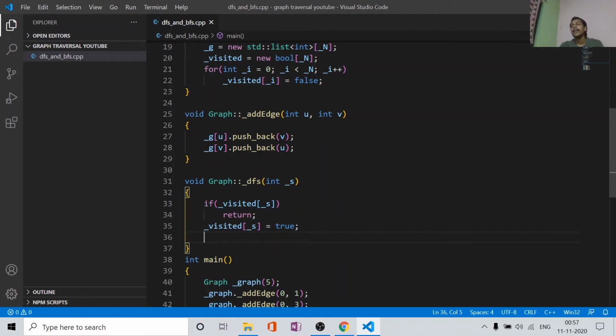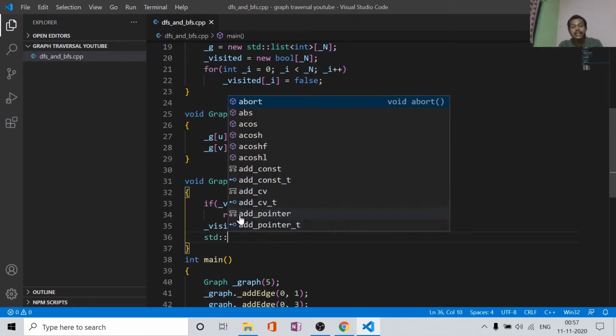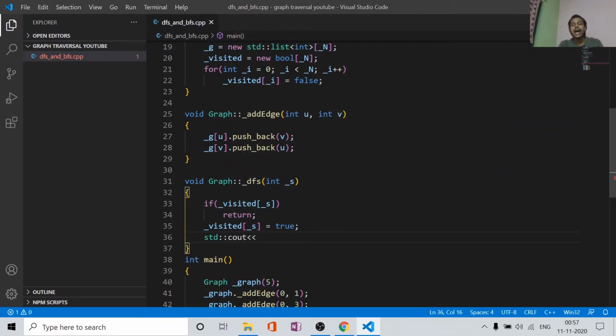Okay, and after that we will print this in our console. That's why I'm having cout and std::endl. That is just printing the value.